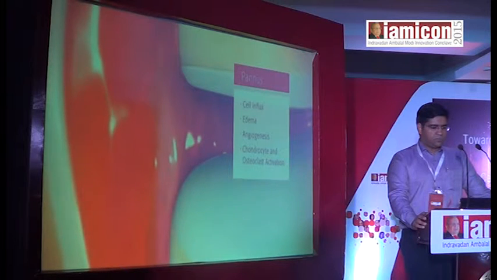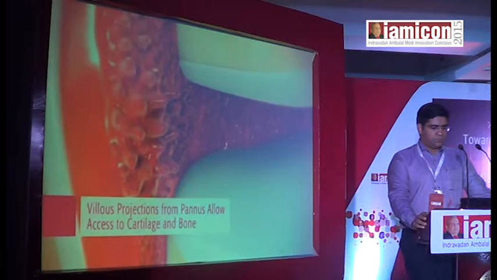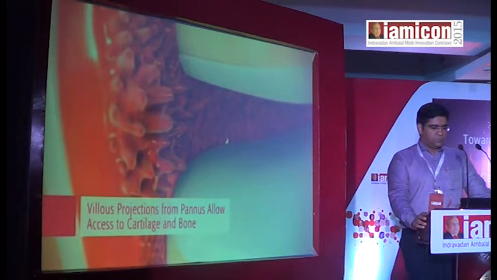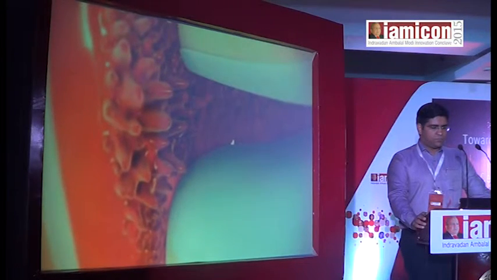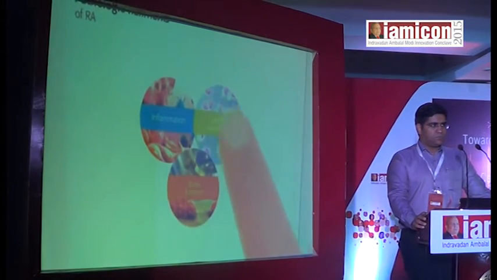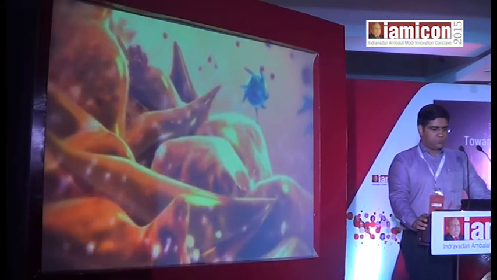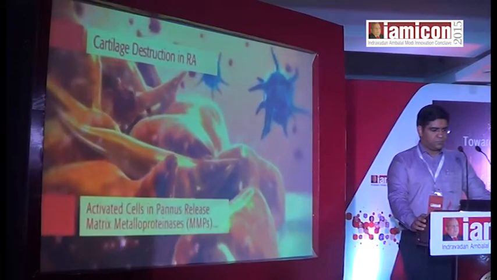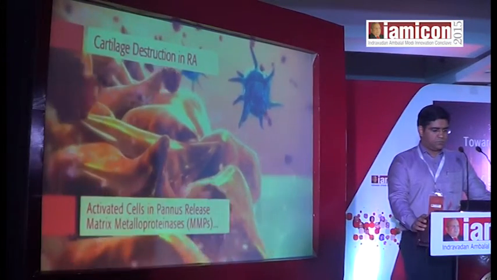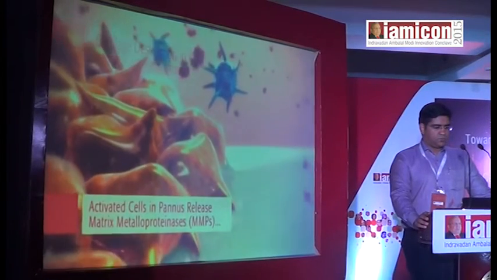The growing, vascularized pannus develops villous projections that result in better access to the cartilage and bone, and therefore greater opportunity for the activated cells to release damaging inflammatory mediators and enzymes. In the interface between pannus and cartilage, activated synovial fibroblasts and macrophages are a source of enzymes that degrade the cartilage matrix. These include MMPs, or matrix metalloproteinases.